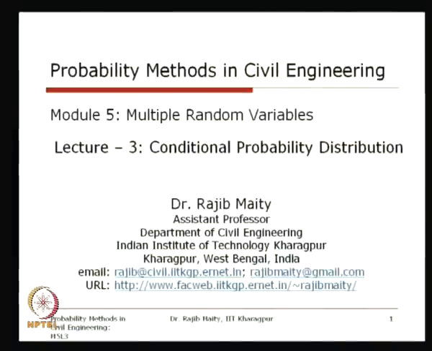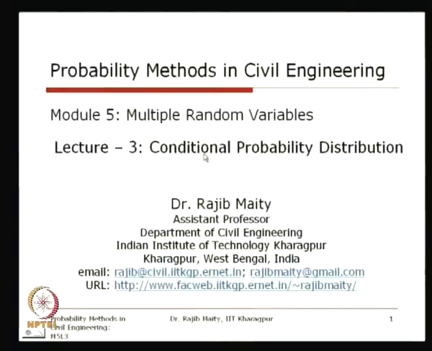This module we are discussing multiple random variables, and so far in the last two lectures we have discussed their joint probability distribution, and we also have seen in the last class what the marginal probability distribution is. And in this class we will take up another concept which is also very important for multivariate statistical analysis, which is known as the conditional probability distribution.